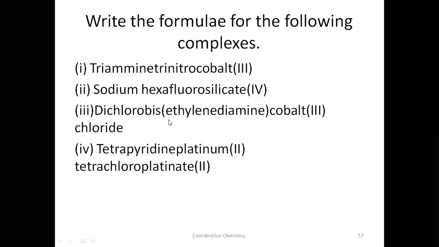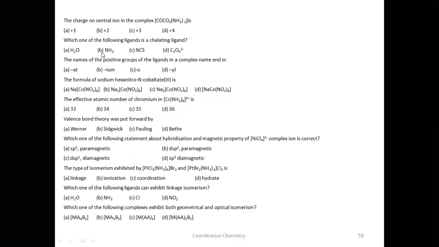This is your assignment. And there are a few multiple choice questions also. The charge on the central metal atom. What is the charge on this? Ideally, it should be 0, but there is no such option here. The question itself is wrong.